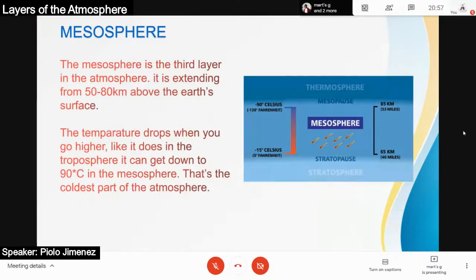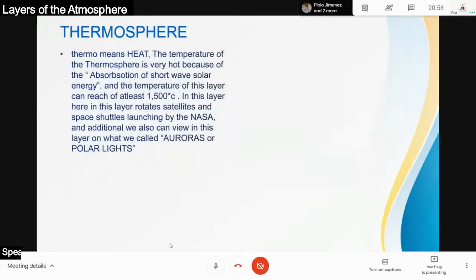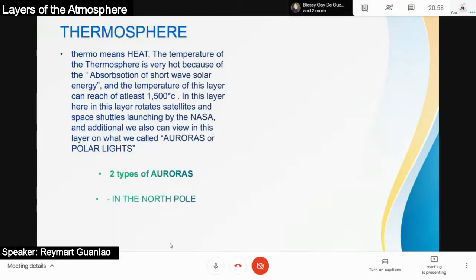Mesosphere. The mesosphere is the third layer in the atmosphere. It is extending from 50 to 80 kilometers above the Earth's surface. The temperature drops when you go higher. Kung pupunta po kayo sa mataas pa sa mesosphere, mag-iiba po yung temperature. And ang pang-apat na layer po natin is patungkol sa thermosphere.